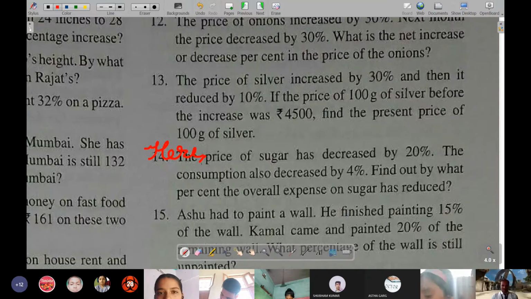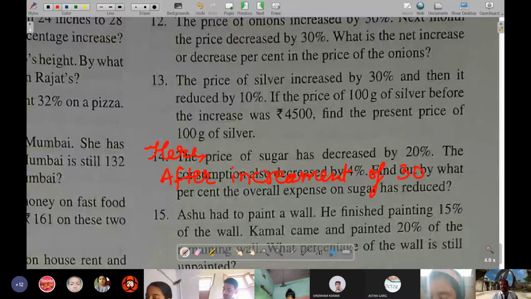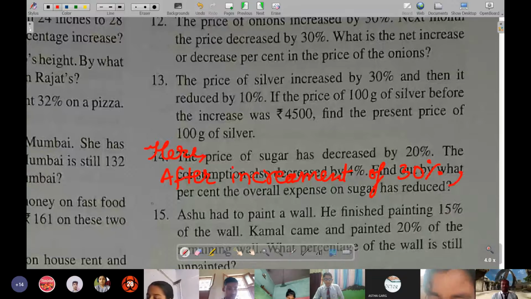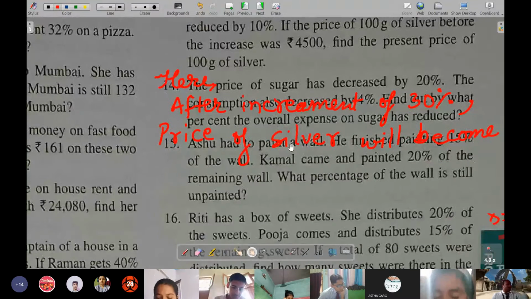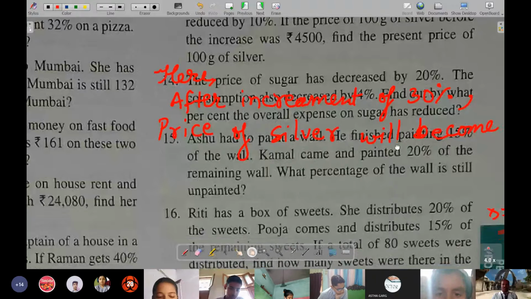So after increment of 30%, the price of silver will become rupees 4,500 plus 30% of rupees 4,500.